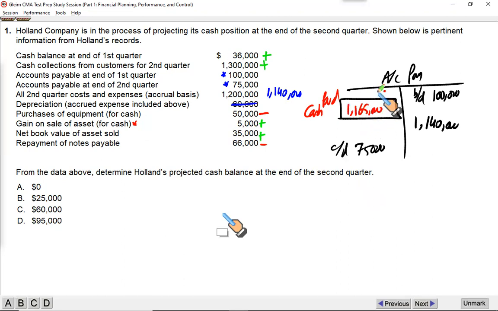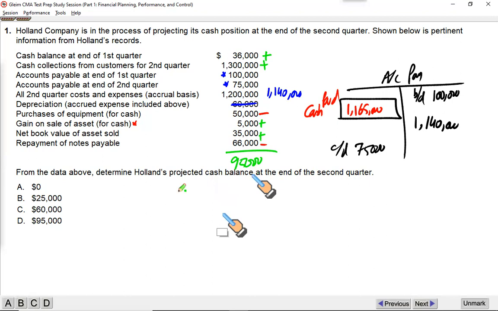Starting from 36, inflow, 1.3 million is inflow. Then all these blues have been solved as an outflow of 1165, then 50 outflow, then 40 inflow, and then 66 outflow, which gives you a net balance of a positive number of 95,000. So this was a pretty long question. You took individual items one by one, added all the inflows together with the opening balance and deducted the outflows. So this is the balance you will have at the end of the second quarter. From the data above, determine Holland's projected cash balance at the end of the second quarter: $95,000.